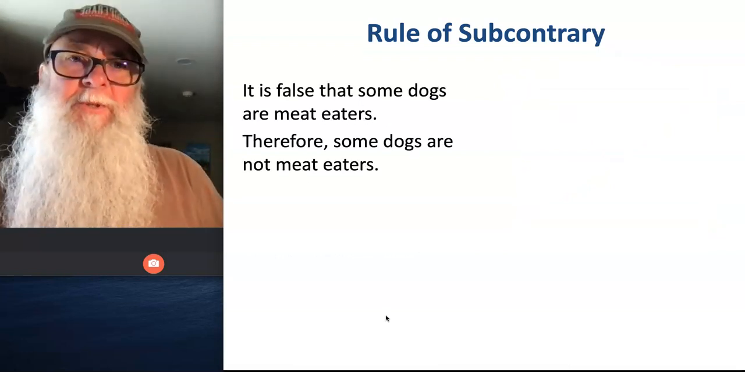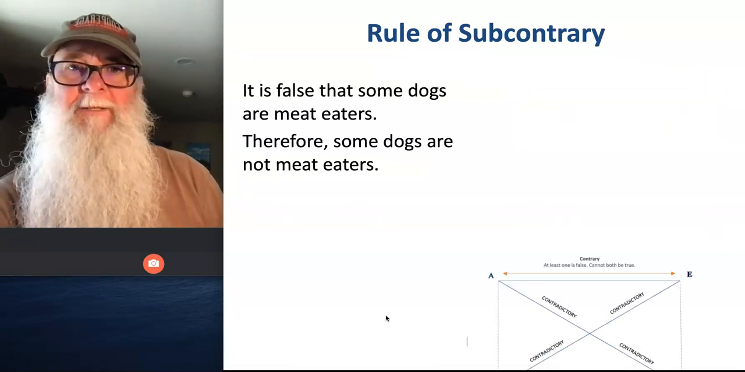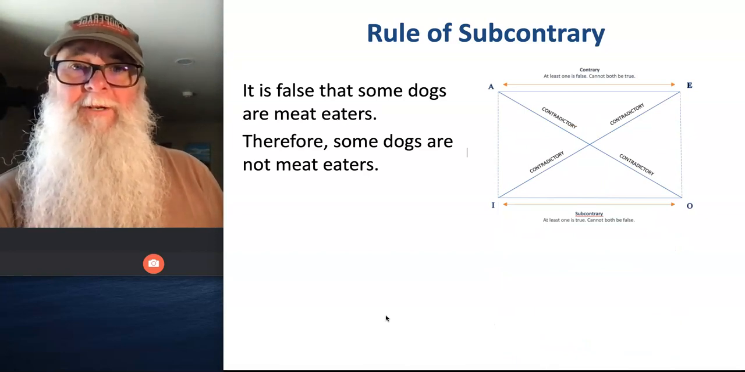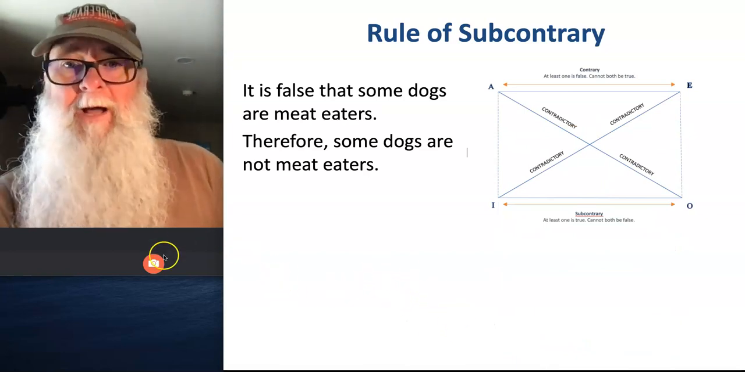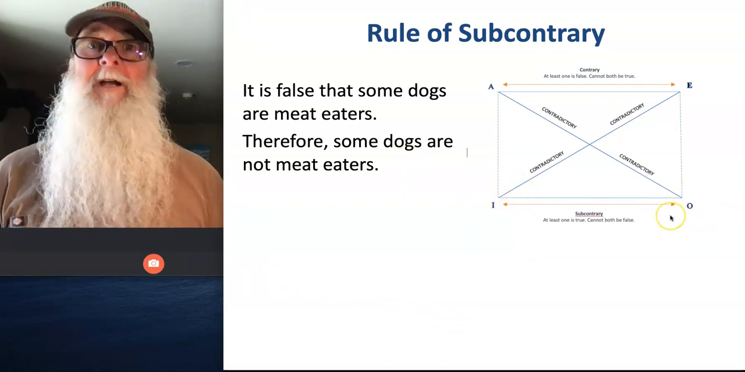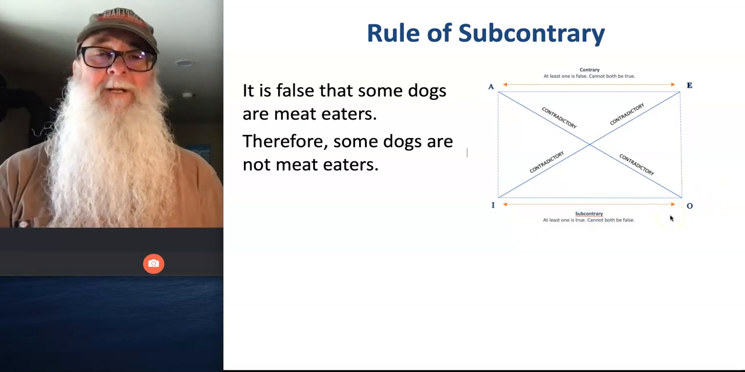So now we can use our rule of subcontrary to evaluate this argument. It is false that some dogs are meat eaters, therefore some dogs are not meat eaters. Okay, we've got an I statement as a premise and an O statement as the conclusion. They are corresponding, they have the exact same subject and predicate terms.